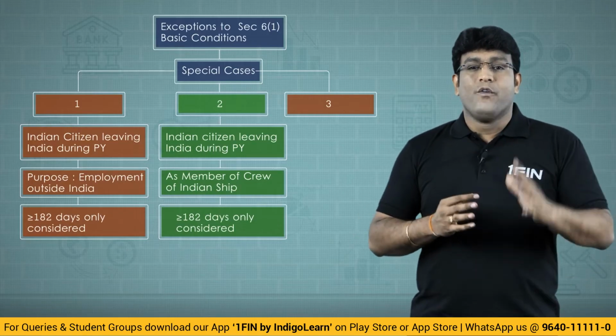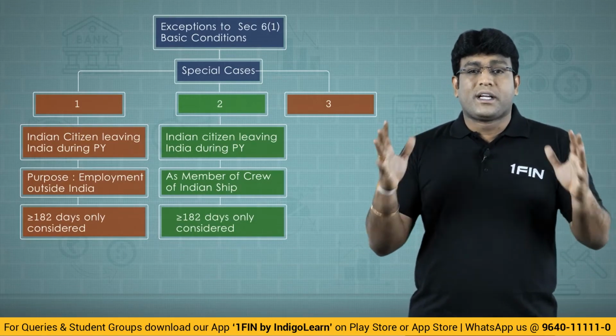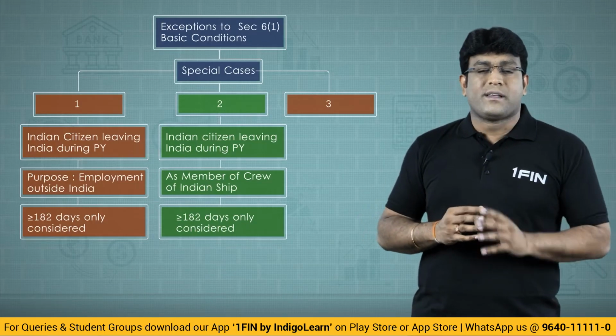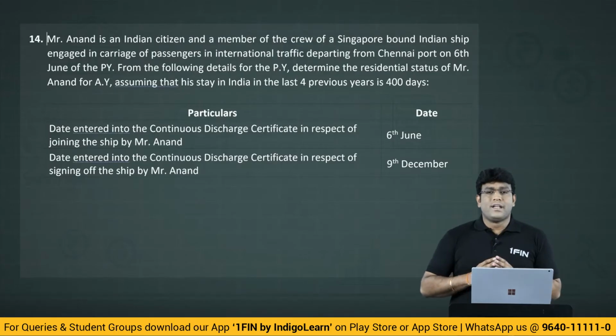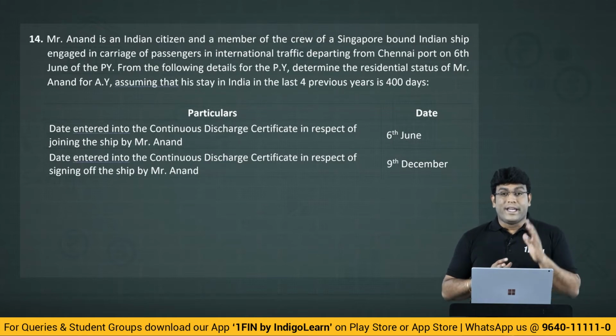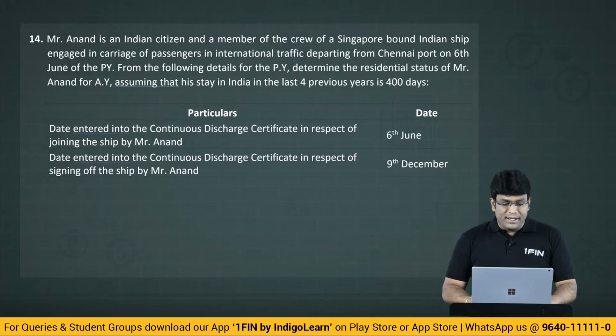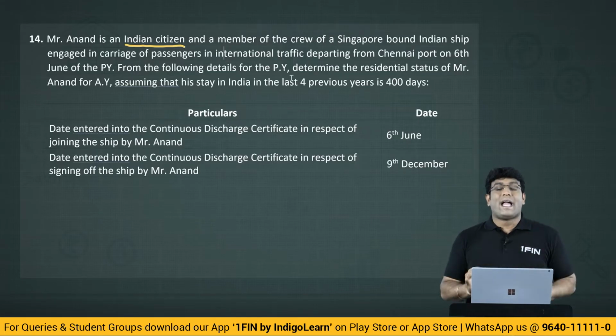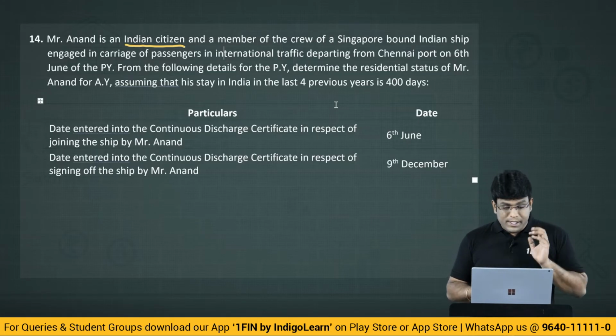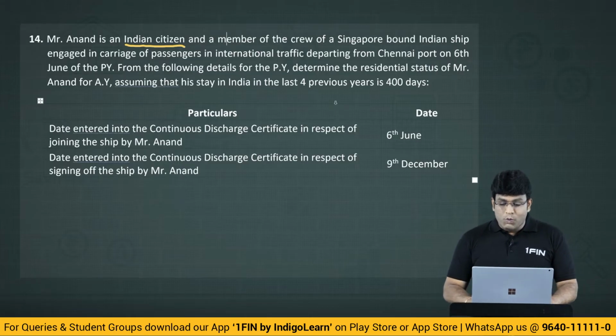So now let's look at one very interesting example so that we get complete clarity of thought on this second exception, my dear friends. See that now. Mr. Anand is an Indian citizen. As I told you, this is how the question will specifically tell that he is an Indian citizen. And unless the question specifies, don't assume that an individual is an Indian citizen. So Anand is an Indian citizen and a member of crew of a Singapore bound Indian ship,